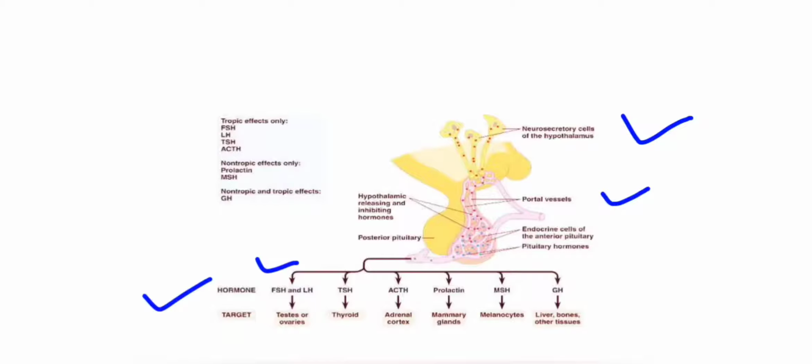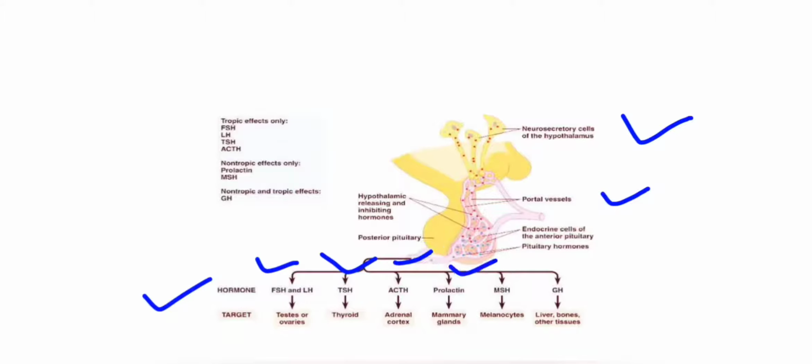Next is TSH, which is thyroid stimulating hormone. This hormone acts on the thyroid gland and controls the functioning of the thyroid gland, which in turn controls the overall metabolism of the body. Next is adrenocorticotropic hormone. This hormone acts on the adrenal cortex and results in the production of glucocorticoids and mineralocorticoids. Glucocorticoids regulate carbohydrate metabolism, whereas mineralocorticoids control the amount of salt in our body fluids.